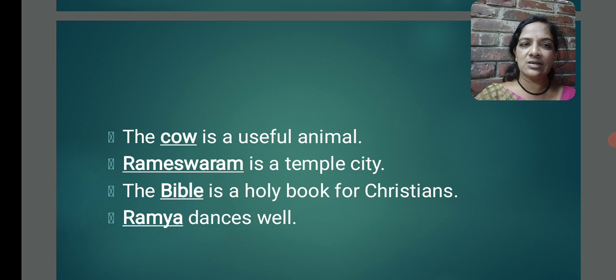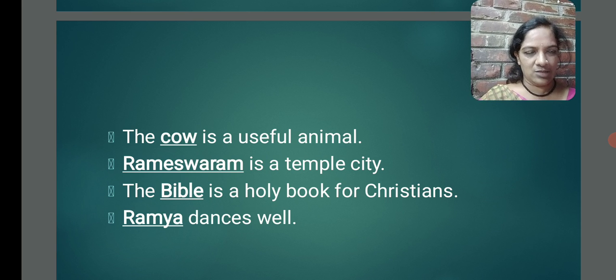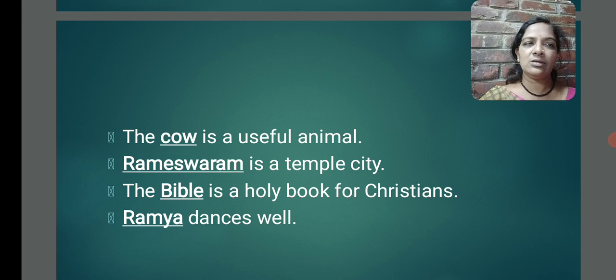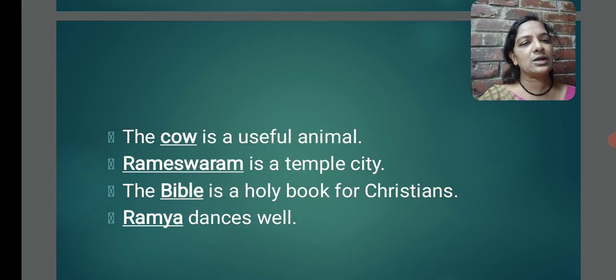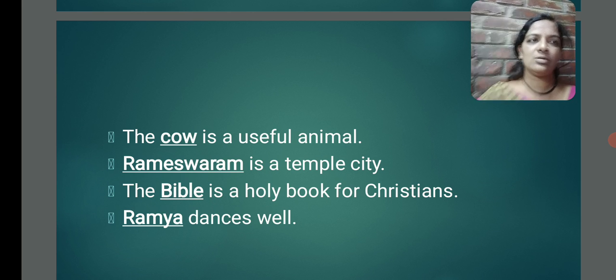The Bible is a holy book for Christians. Bible is the name of a thing, or else we can say that it is the name of a book. So, Bible is a noun. Next, Ramya dances well. Ramya is the name of a person. So, it is also a noun.